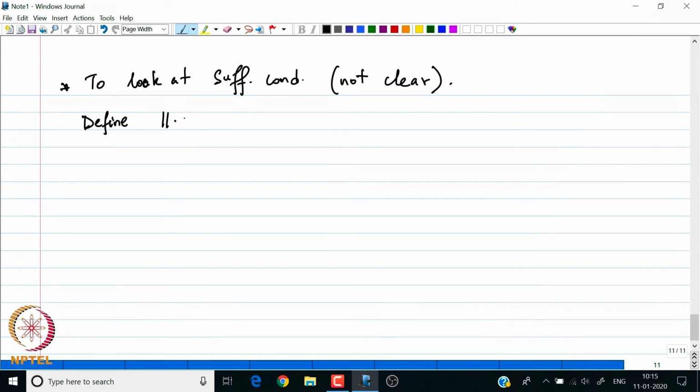Let me define the one norm on our space, which is C2 of x naught, x1. So, C2 of x naught, x1 is the space of second order continuously differentiable functions.